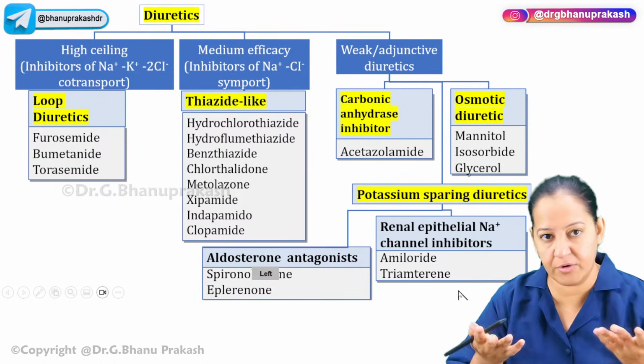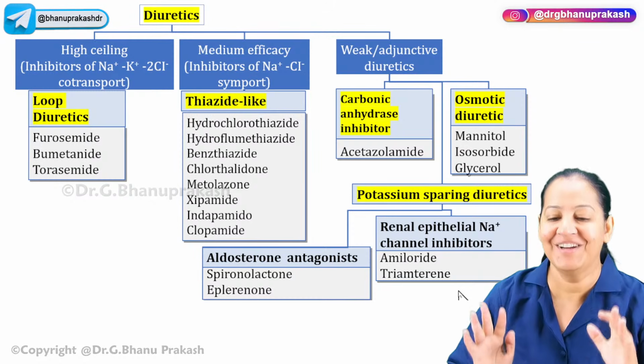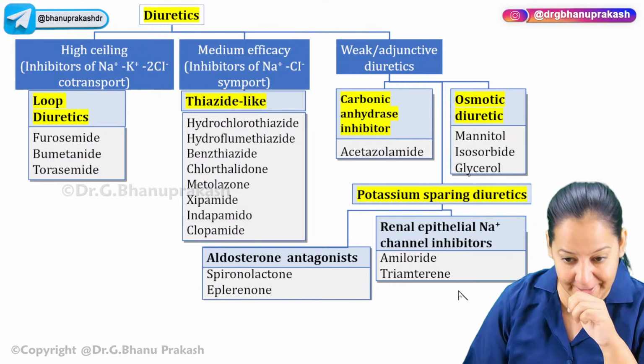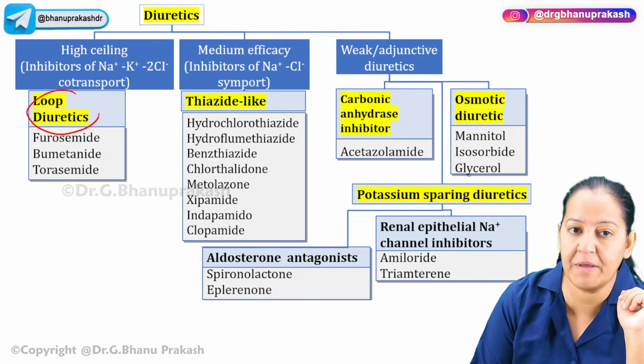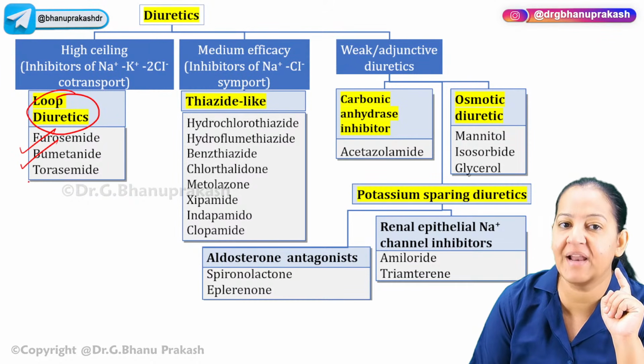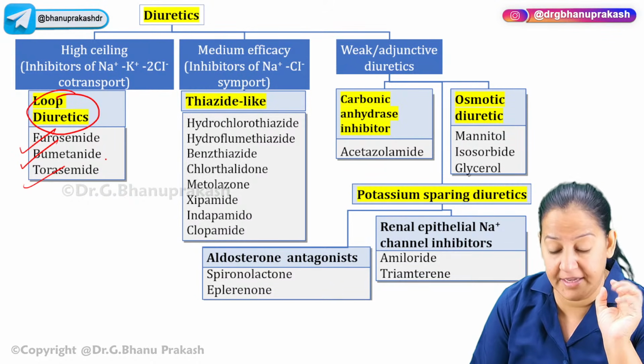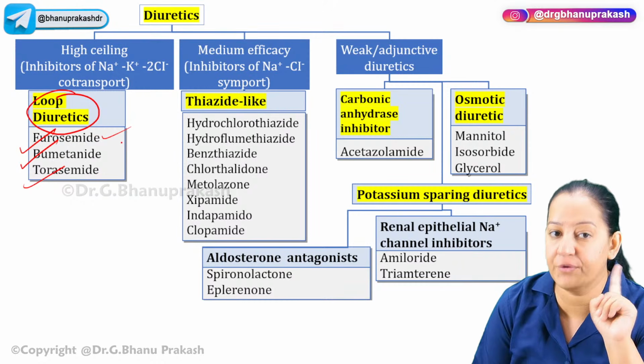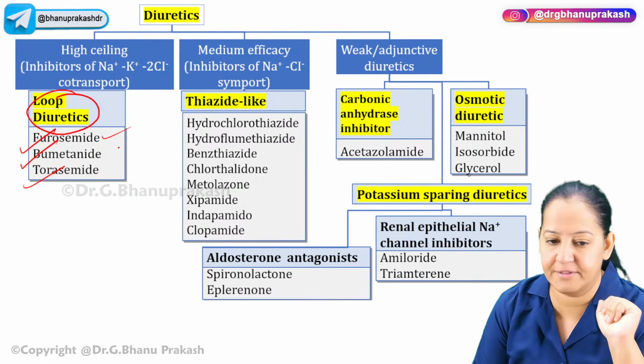Take them one word at a time. Now, the drugs you have to learn are your homework. You should learn the drugs in each category. For example, in the loop diuretics, the Lasix, we have 3 drugs: furosemide, bumetanide, torsemide. The prototype drug is furosemide. These are the 3 drugs in this category.